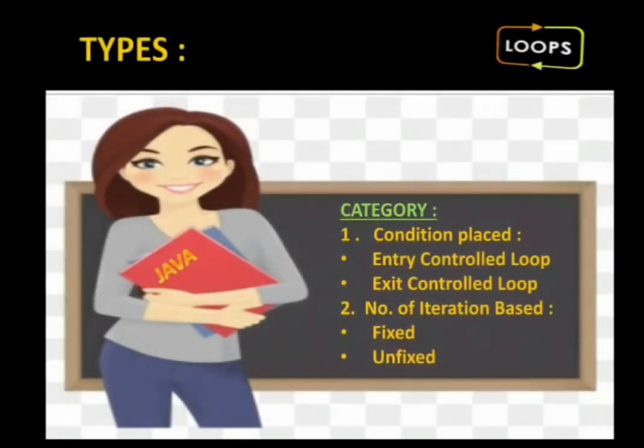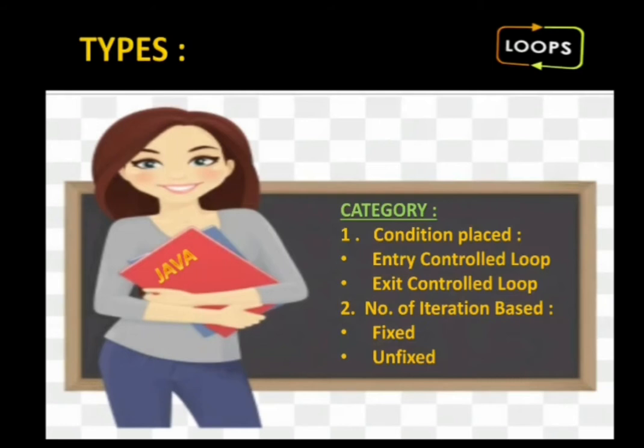First of all, if I'm trying to categorize loops, then when we place a condition, we can consider loops in two types: entry control loop and exit control loop.